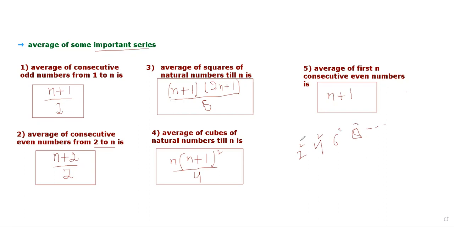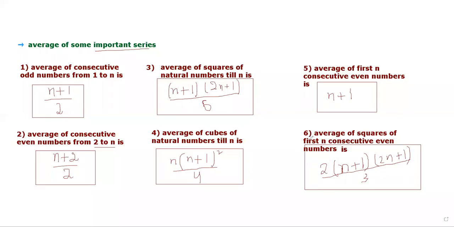Clear? Now we want to calculate the average from 2 to 8, but with squares. Then what will be the formula for calculating that? That is the last series of our topic today. Let us understand that series also. Let me plot that series here, friends.